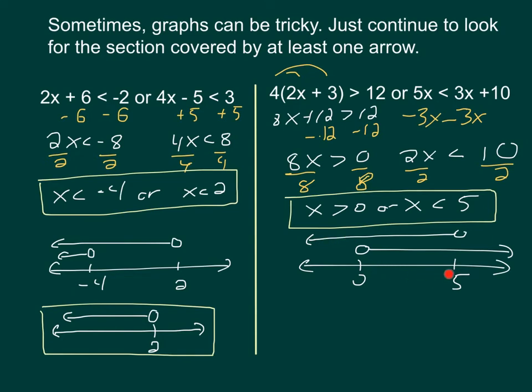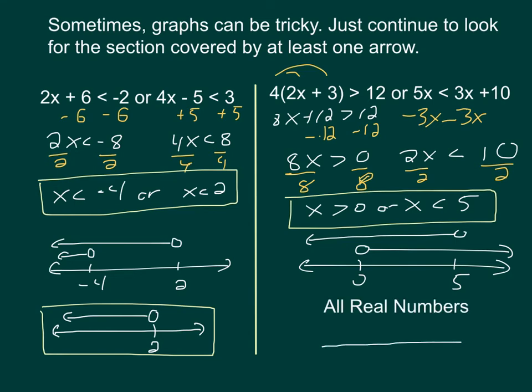The numbers between 0 and 5 satisfy both. And the numbers to the right of 5 would satisfy this inequality. So as a matter of fact, everything works here. Absolutely everything. So let's take that and say, what do we do when everything works? Well, we know what to call it. We call it all real numbers. And so that's how we describe our solution set.